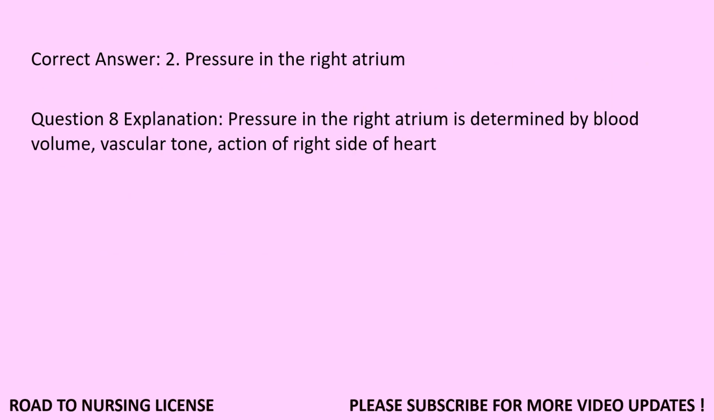Correct answer, 3. Pressure in the right atrium. Question 8 Explanation. Pressure in the right atrium is determined by blood volume, vascular tone, and action of the right side of the heart.